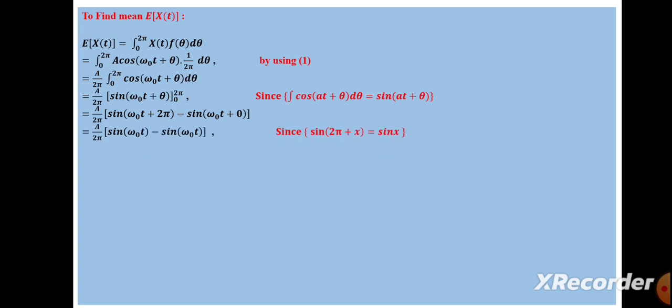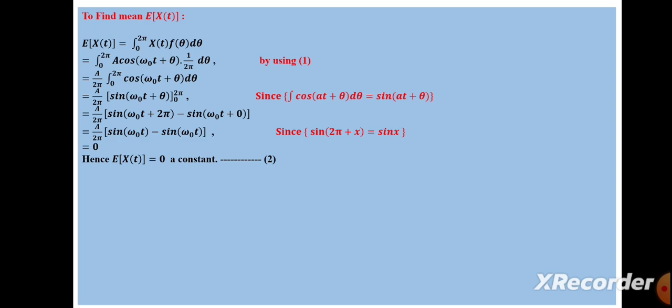A by 2 pi times sin. We know sin(2 pi plus x) is equal to sin x. So sin(2 pi plus omega naught t) is nothing but sin(omega naught t), minus the second term sin(omega naught t). So sin(omega naught t) minus sin(omega naught t) is equal to 0, and 0 into A by 2 pi is equal to 0. Therefore, the expected value of x of t is equal to 0, which is a constant. This is equation number 2.